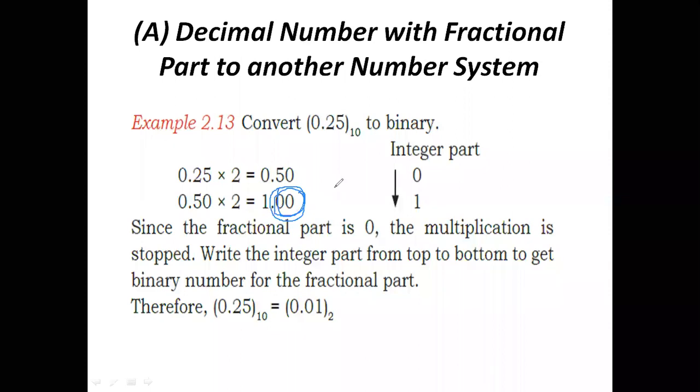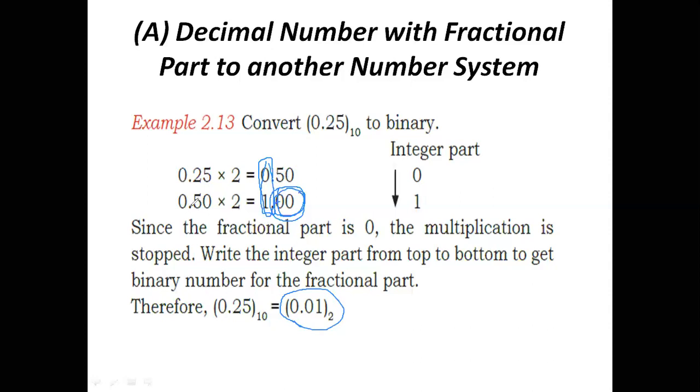And here we need to note the values before the point, and we indicate it as 0.01 in binary. In this format, we are converting the decimal number into binary format. What is the thing we need to remember? 0.25 base 10 to be converted into binary: 0.25 into 2 is equal to 0.50.